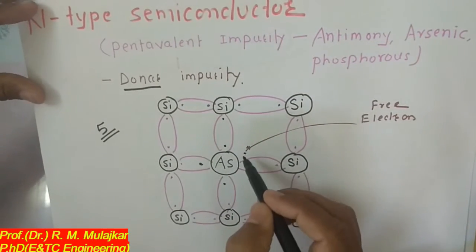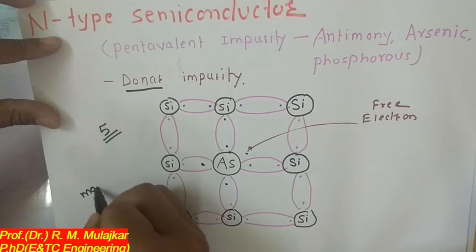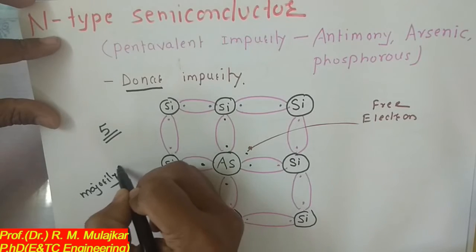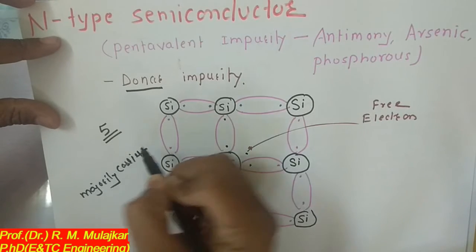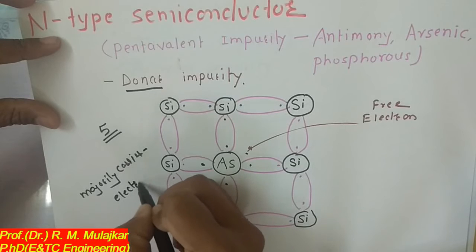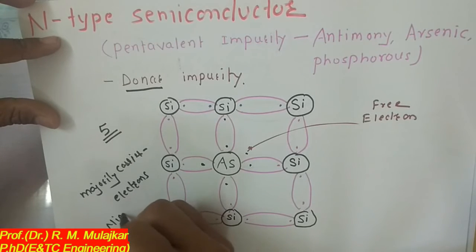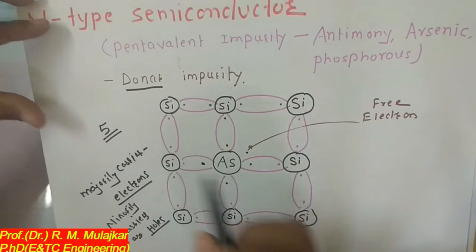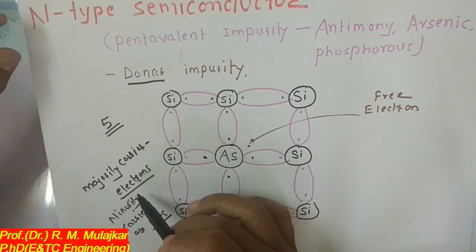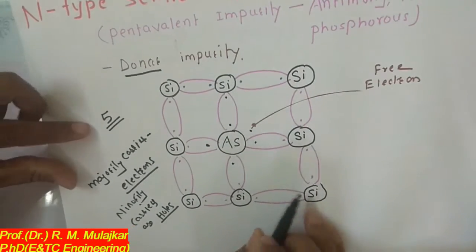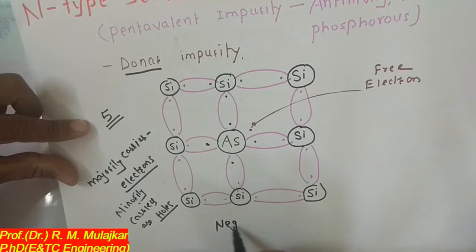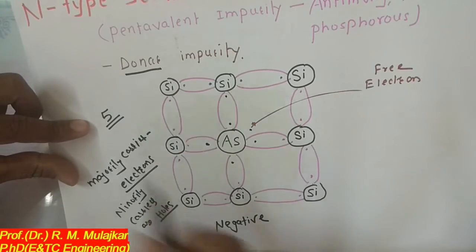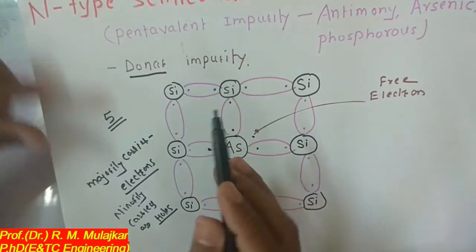The majority carriers in this material are electrons, and the minority carriers are holes. Electrons have negative charge, so this is called the N-type semiconductor material.